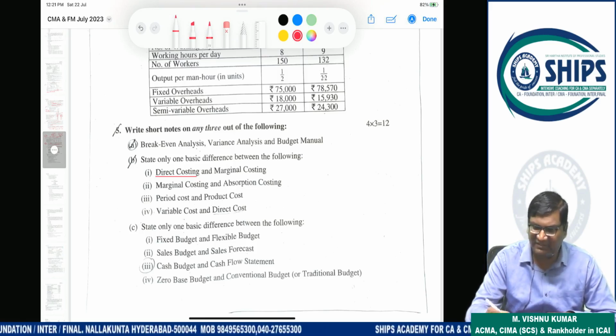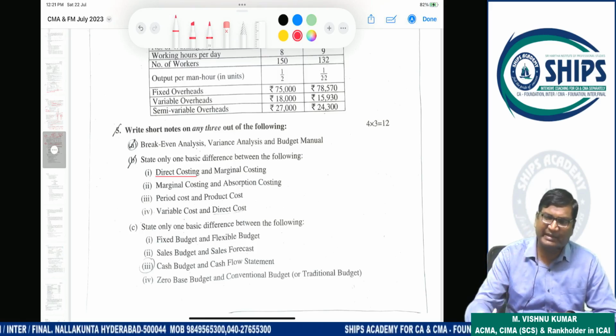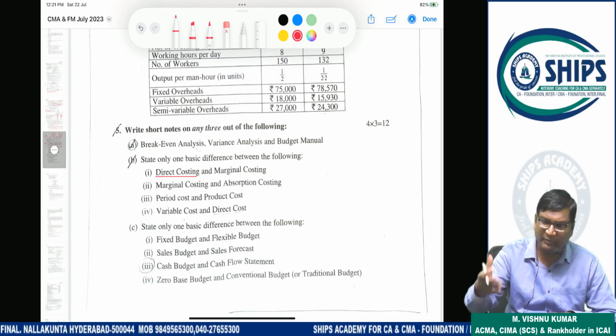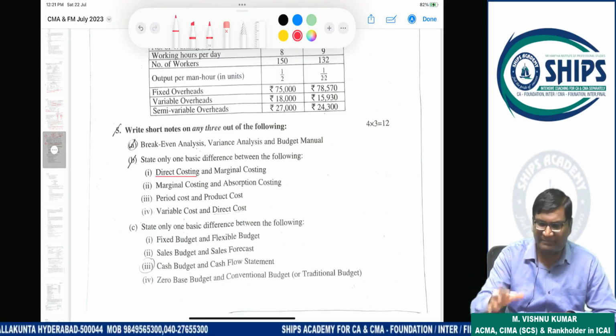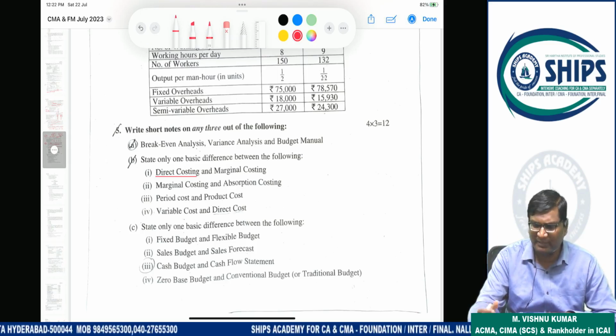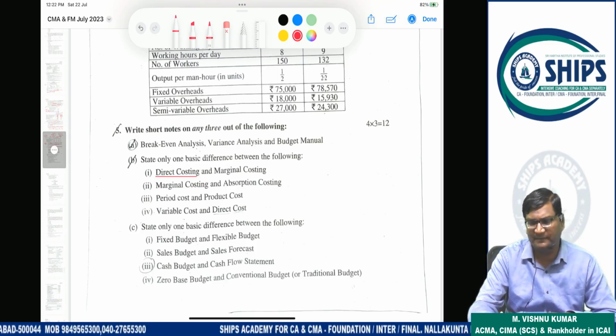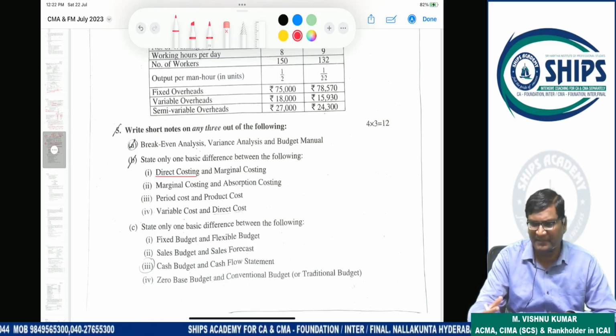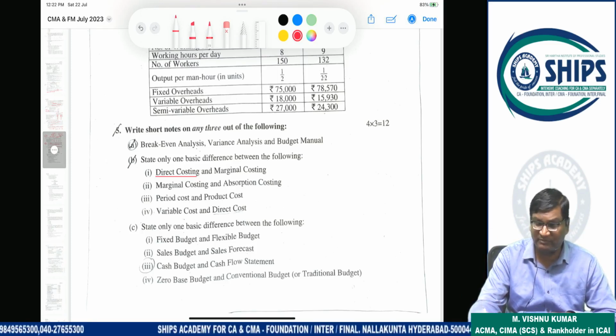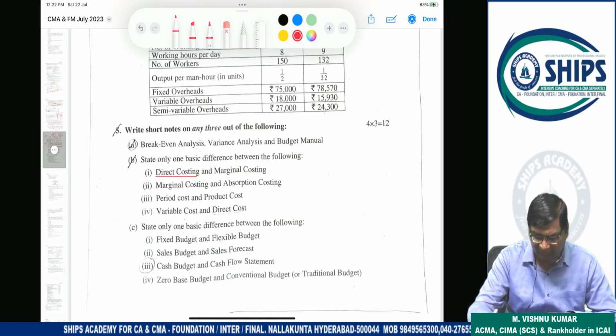In direct costing, any cost which is directly attributable to a product or service will come, so departmental costs like production overhead, administration overhead, selling and distribution will not be considered. But in marginal costing, all variable expenses will be taken into consideration while calculating the marginal cost.